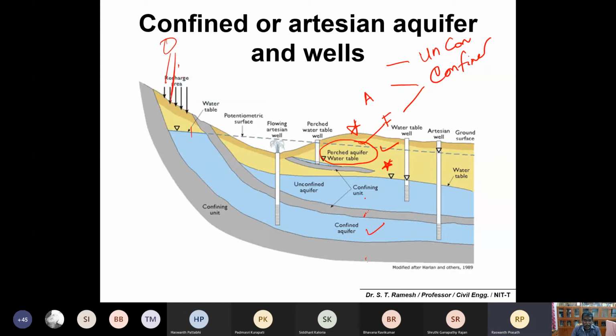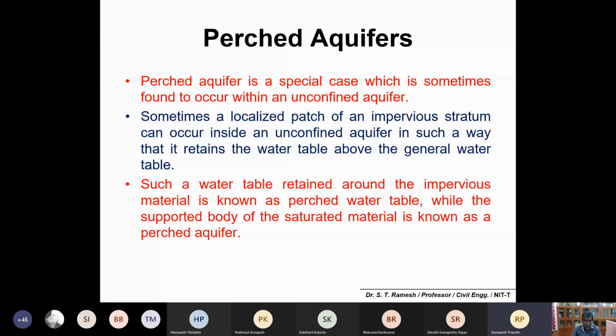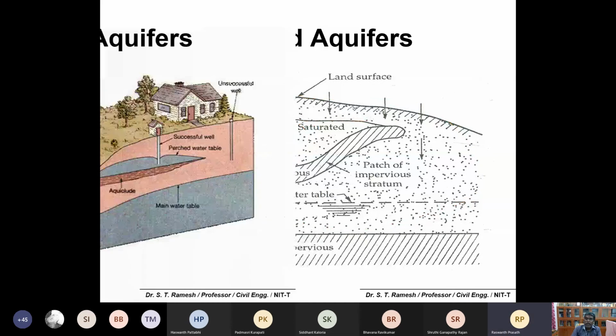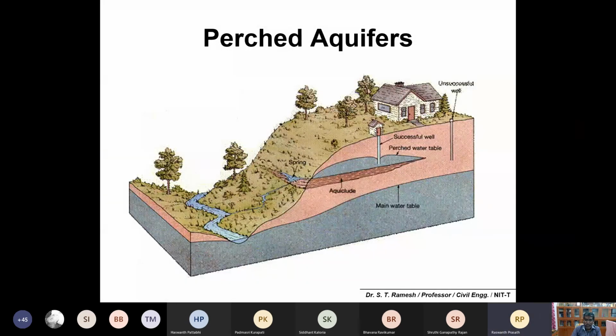Is it okay? Yeah, perched aquifer I have already mentioned to you. This is a special case of aquifer. And this is also in between. Okay, so this is completely your saturation zone. So in the saturation zone, you could find one small impervious layer and water will be stored here. So you can simply call it a perched aquifer system. Okay, so these are some concepts you can understand.